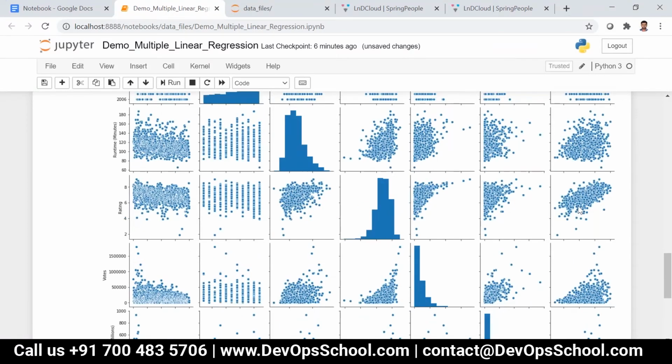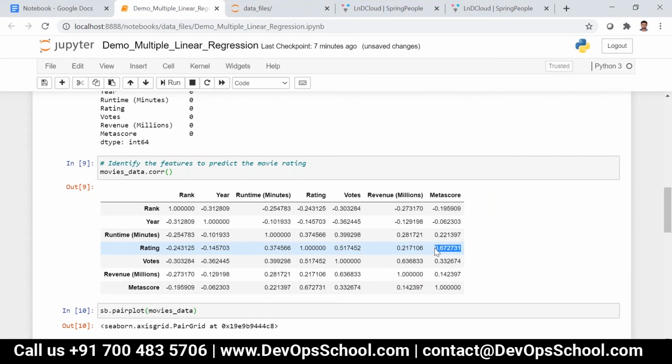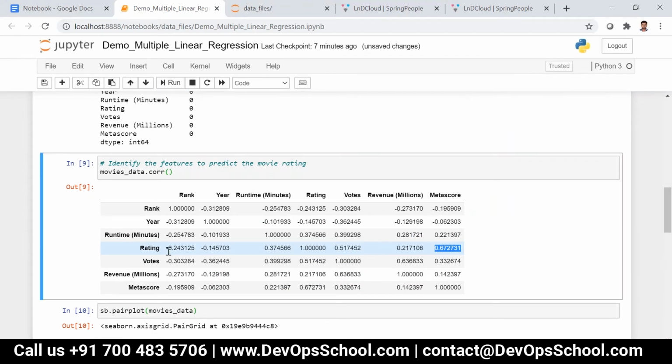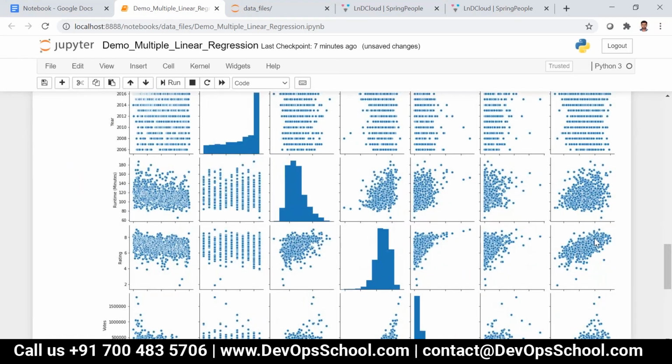If you consider rating versus Metascore, you can see it is in a linear relationship. That's why the correlation is higher, 0.67. Whenever you look at rating versus Metascore, something is in linear fashion.